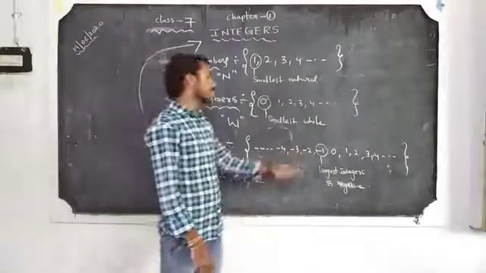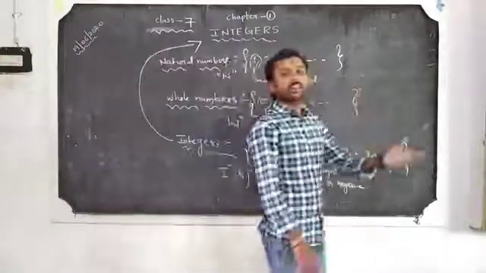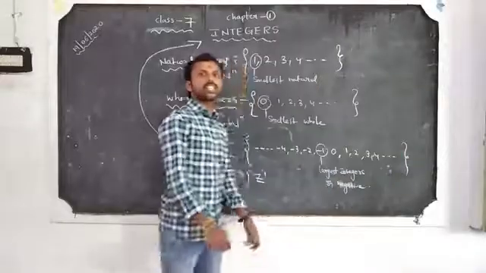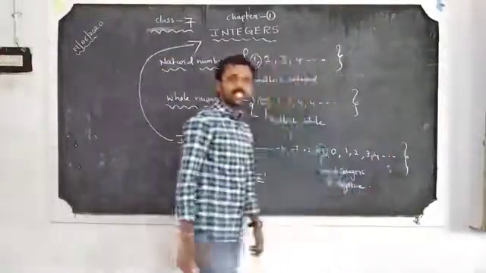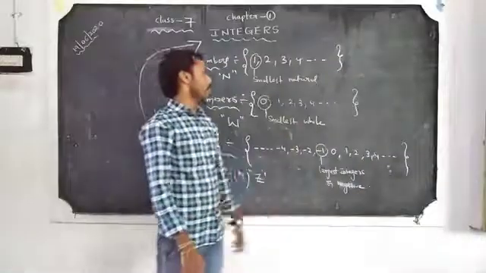The largest integer overall is not defined.